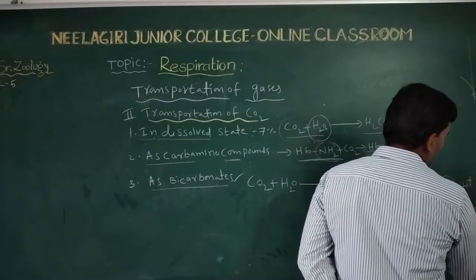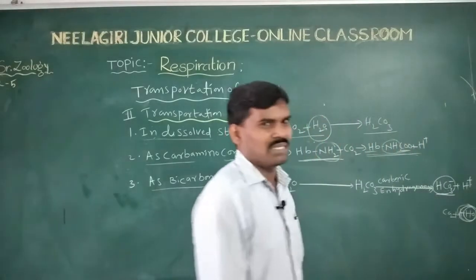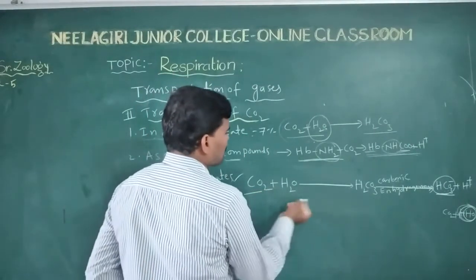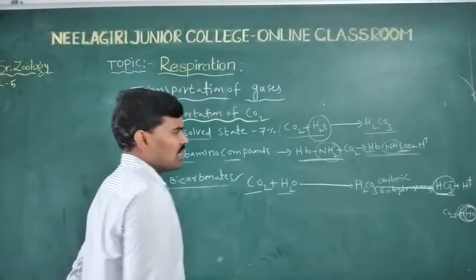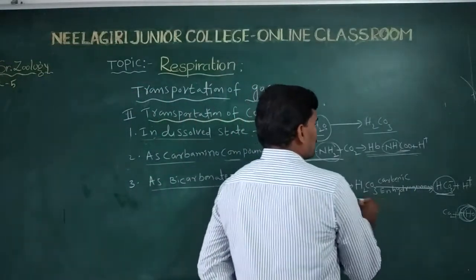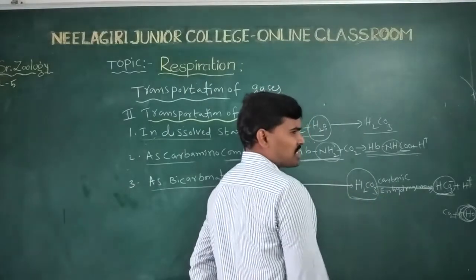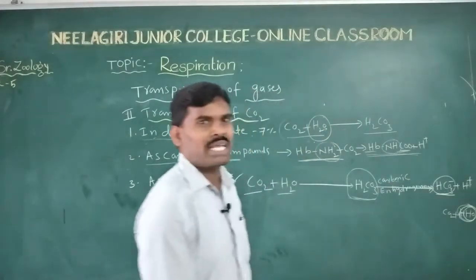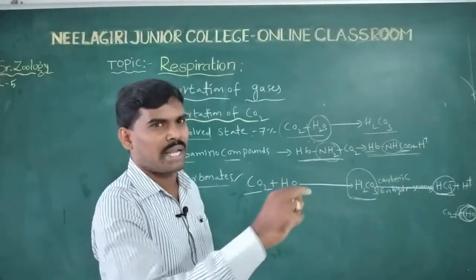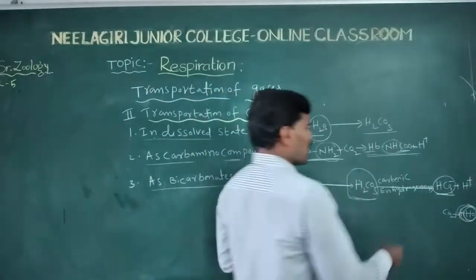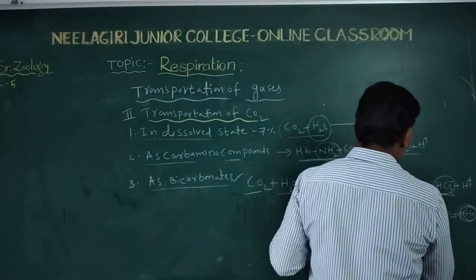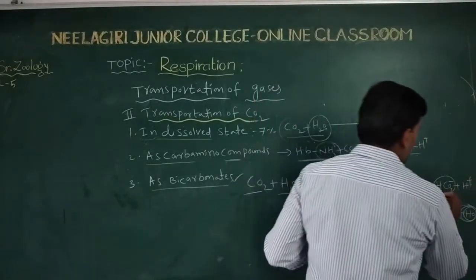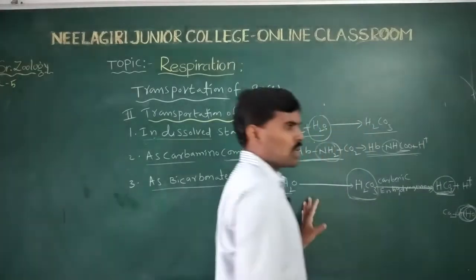Carbon dioxide combines with water to form carbonic acid. Whenever carbonic acid is formed, the carbonic anhydrase enzyme immediately breaks it down into bicarbonate and hydrogen ions.